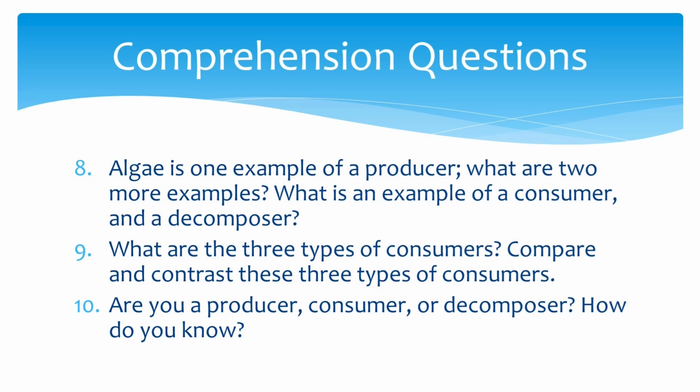Now, let's continue with our Think, Pair, Share activity. Reflect on whether you consider yourself a producer, consumer, or decomposer. How do you know? Very insightful. We are consumers. Humans cannot make our own food through photosynthesis as plants do. We eat plants and animals for food. Well done, everyone. You all did a fantastic job discussing and reflecting on these important concepts. Keep up the great work.